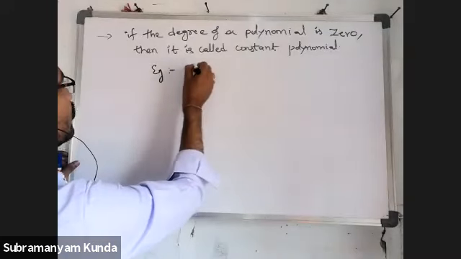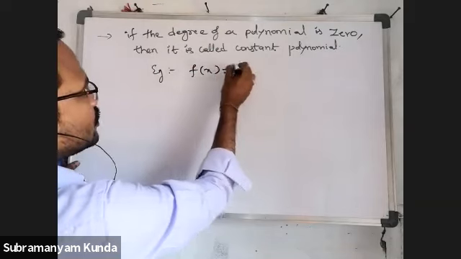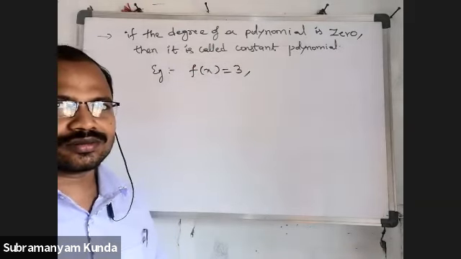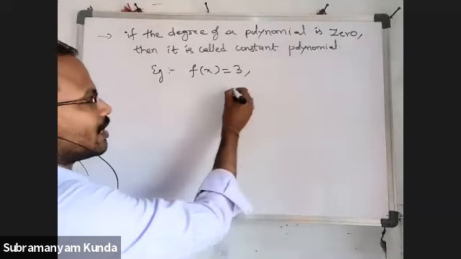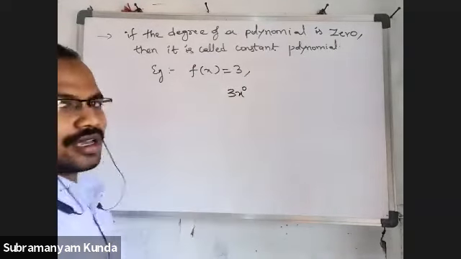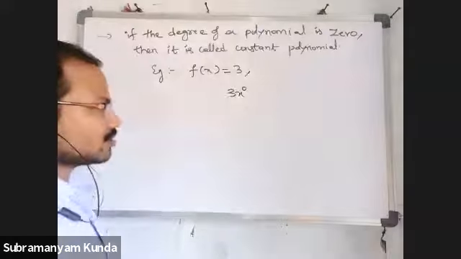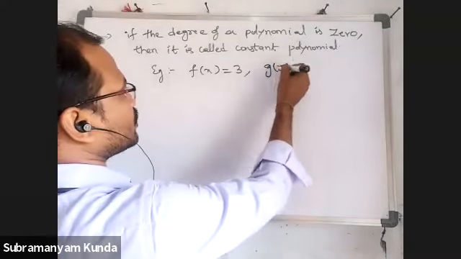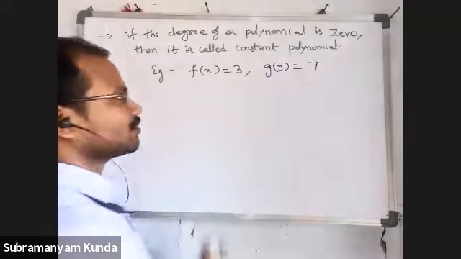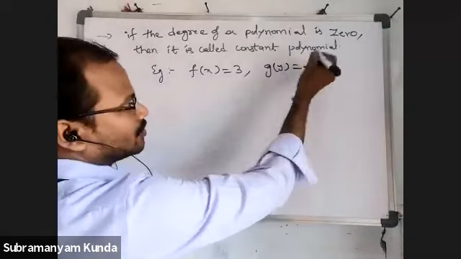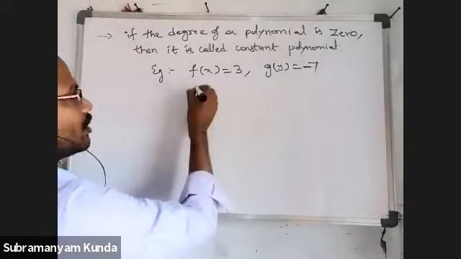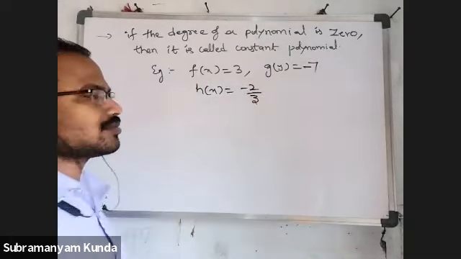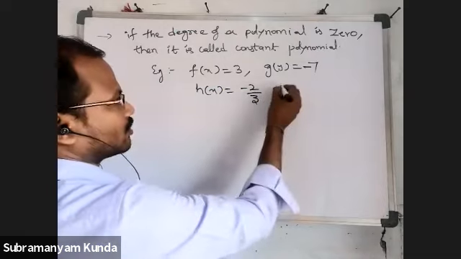Example: f of x is equal to 3. What is its degree? I can write this as 3 into x power 0, so the degree is 0. Now another example: g of y is equal to 7 or minus 7, whatever it is. h of x is equal to minus 2 by 3. It is also a constant polynomial.